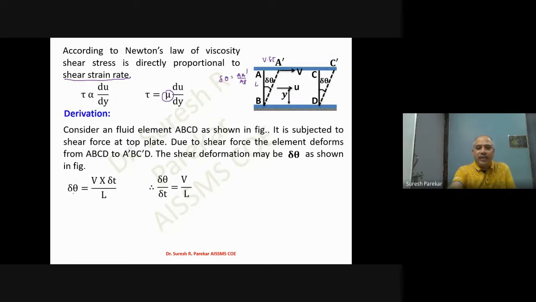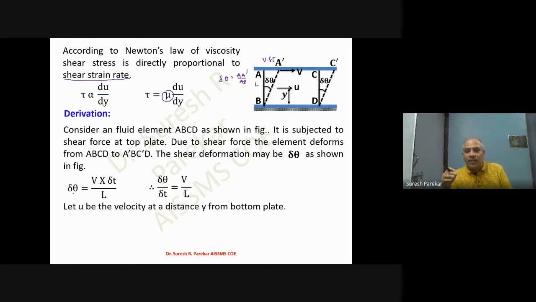If we rearrange the terms, we get delta theta upon delta T is equal to V by L. Now if we consider velocity u at a distance y, we can write u by y is equal to V by L. Or if we consider a small distance dy with velocity du, we get it in this fashion.